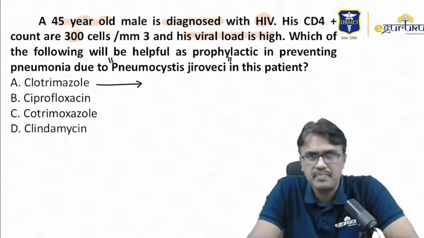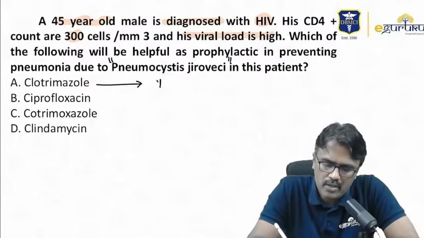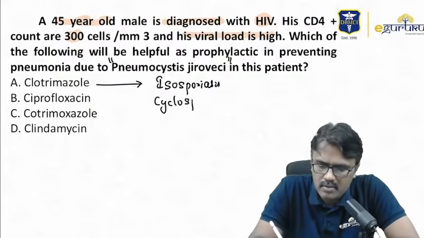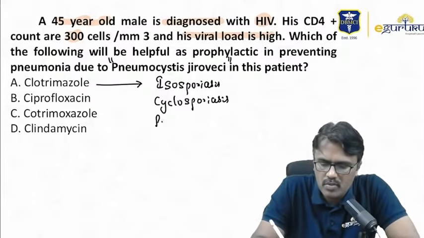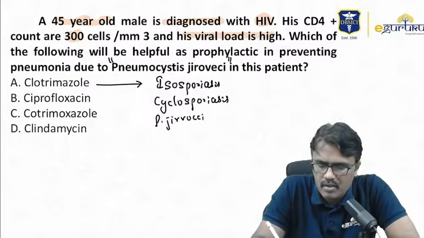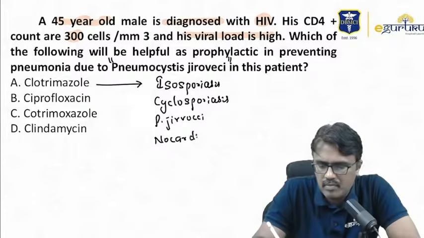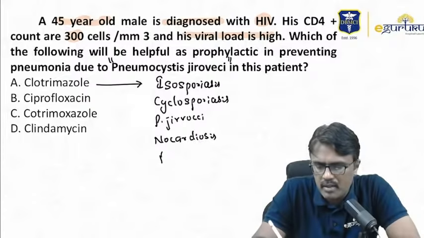It's a drug of choice for isosporiasis, then cyclosporiasis. Not only that, it is used for Pneumocystis, nocardiosis, and Burkholderia cepacia.